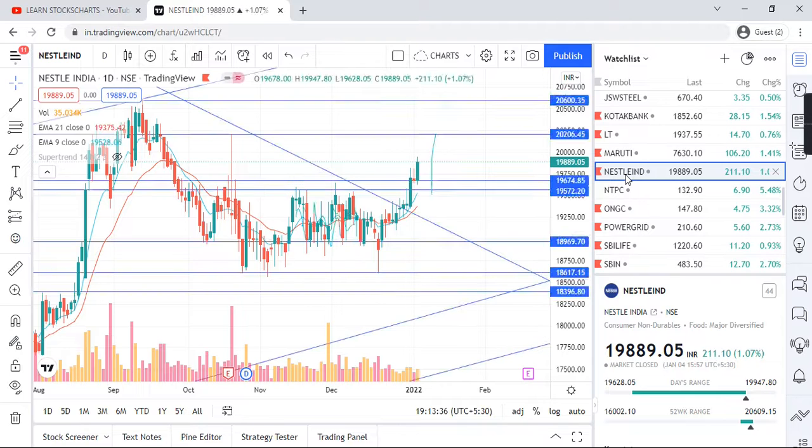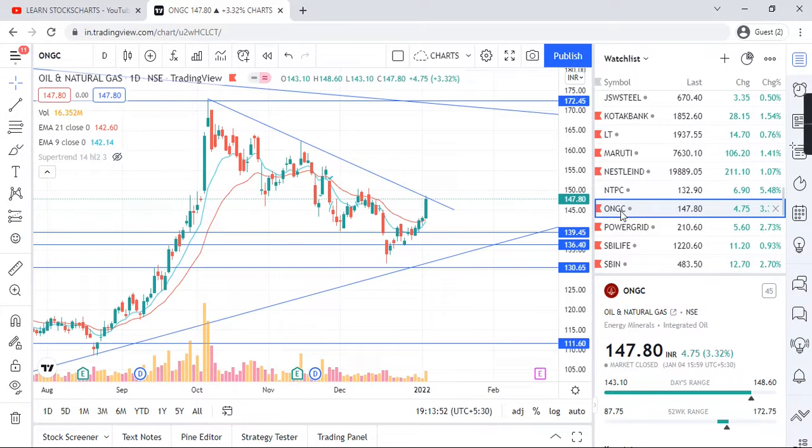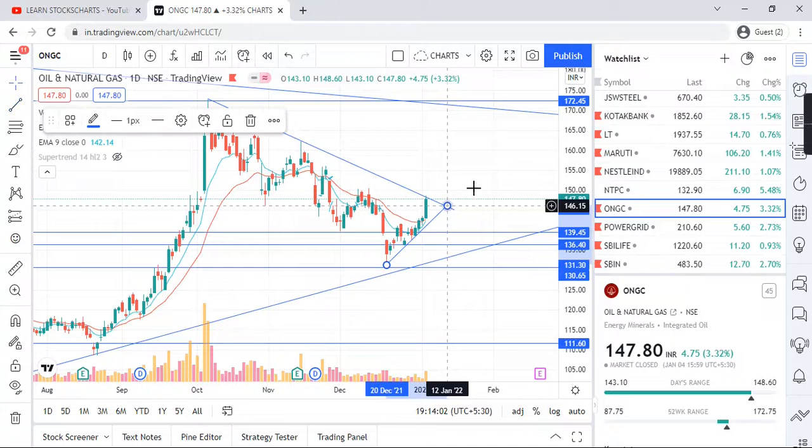Nestle India, guys, I told you when this zone breaks, the symmetrical triangle pattern breaks, it moves upward, and the same thing happened. 211 rupees today's rise. ONGC trying to touch the dynamic resistance trend line, and there is one more trend line which I am able to see, this one. So if any of this breakout comes out on any side, a big movement is there, but dynamic resistance and support are both available on our upside and downside.